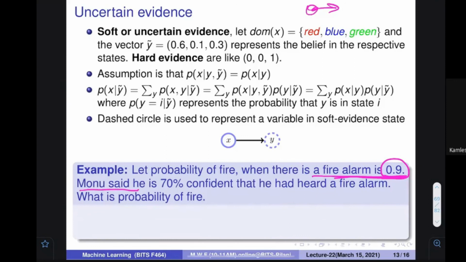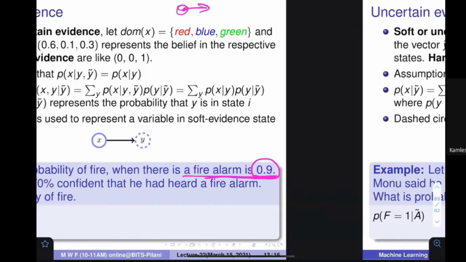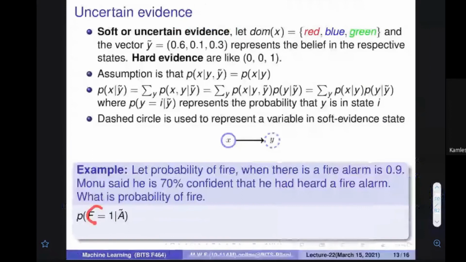Monu said, there is someone who said that he is 70% confident that he had heard a fire alarm. What is the probability of fire? Look, he is a person who is telling that I'm 70% sure that the fire alarm was there. He's not sure about this. I want to find out the probability that there was a fire when I'm in an uncertain scenario.